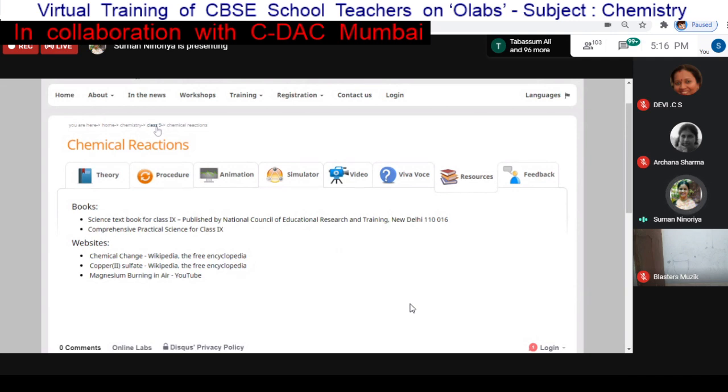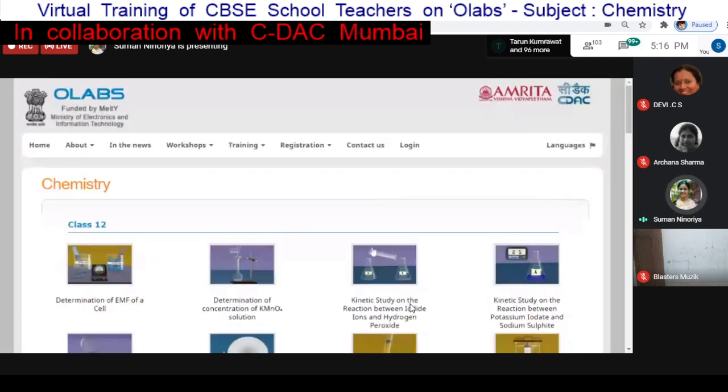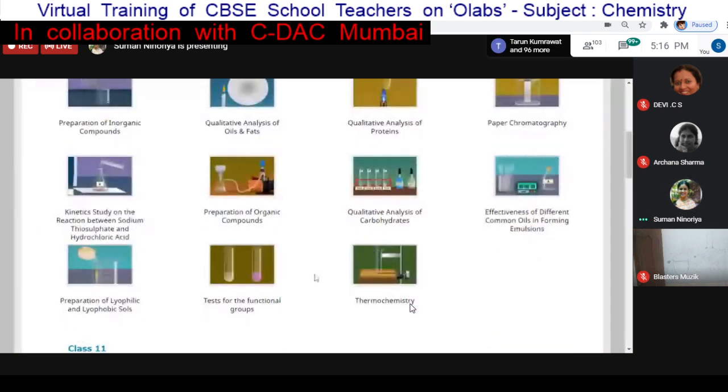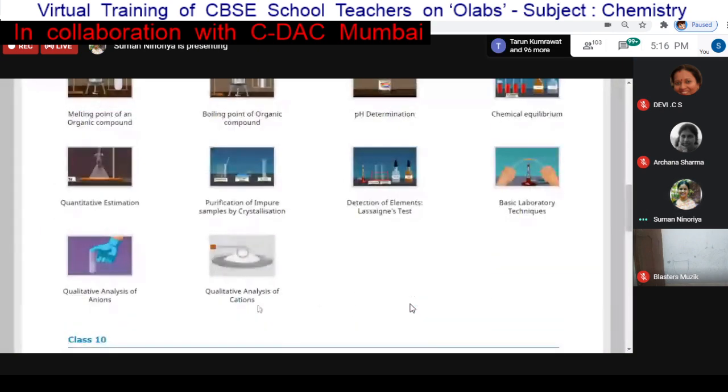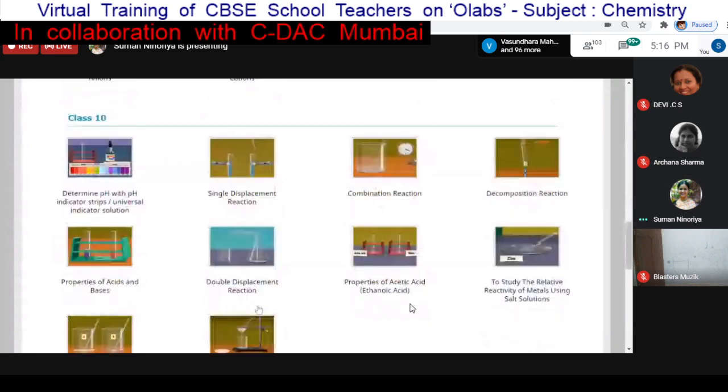So this is one experiment, the chemical reaction. Now we will see another experiment. We will see one experiment from class 10. This is one experiment, like determining pH with a pH indicator.